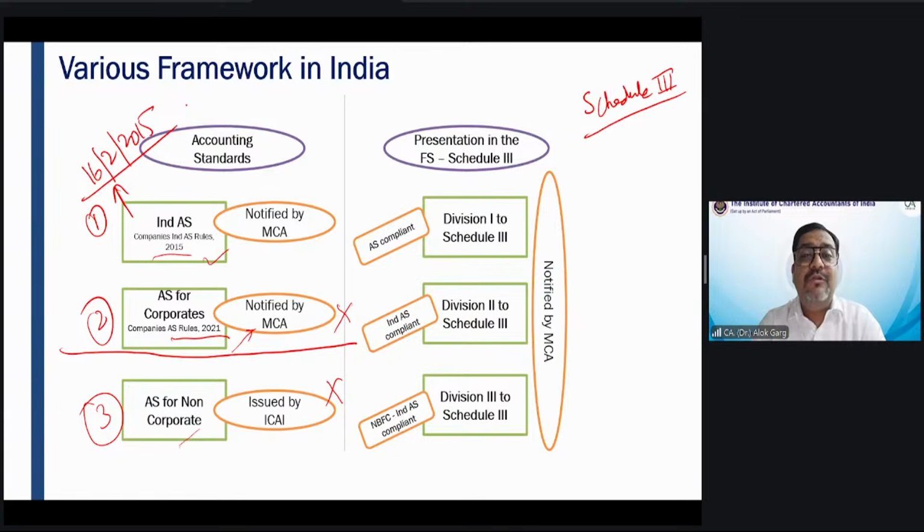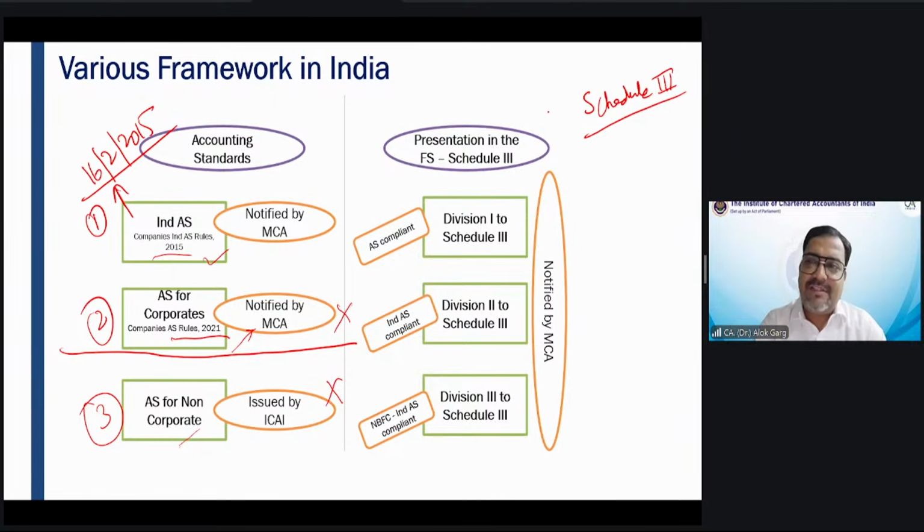And under this Schedule 3, we are also giving some new format, and we are naming it as Division 2 to Schedule 3.